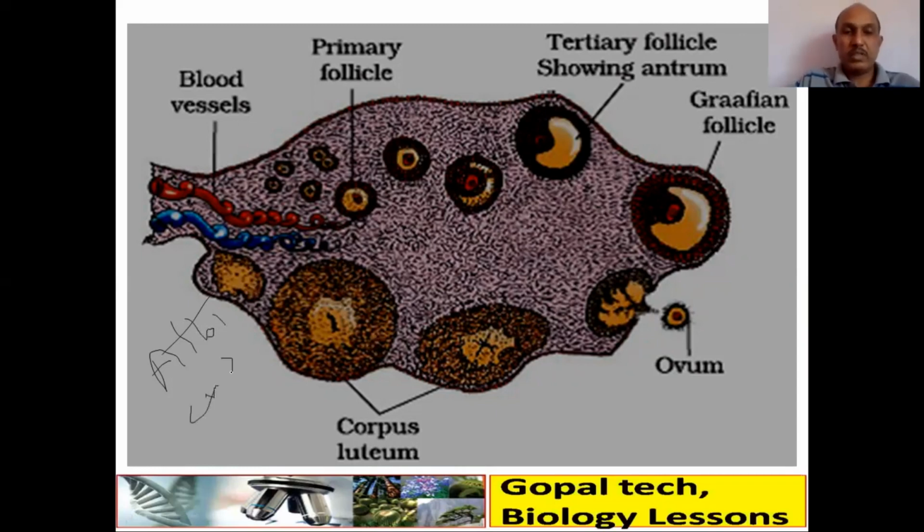Corpus albicans. Okay, I saw. And there are blood vessels. So this is the medulla and this is the cortex.